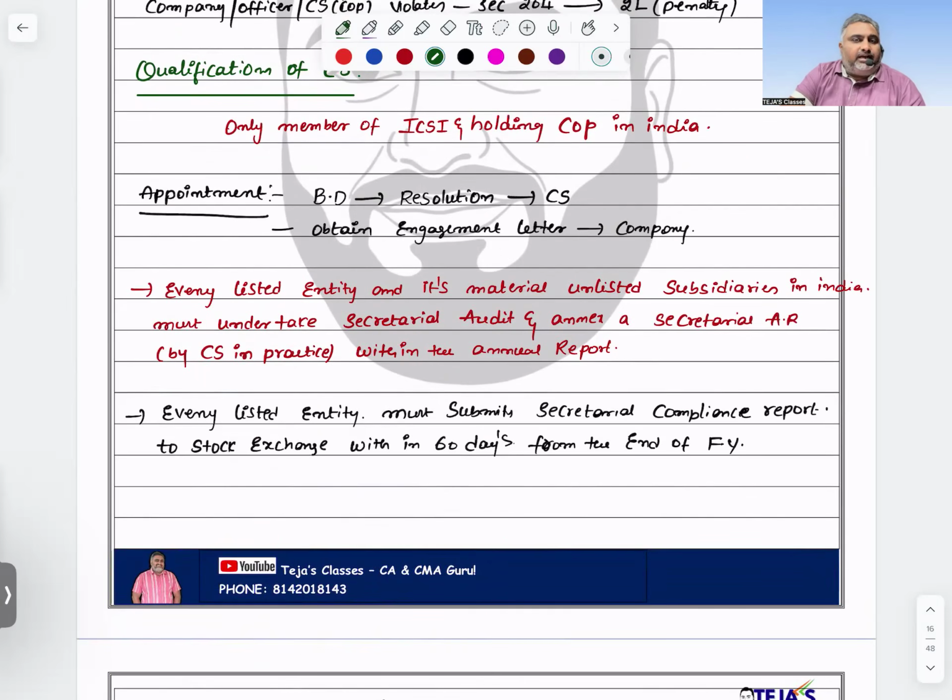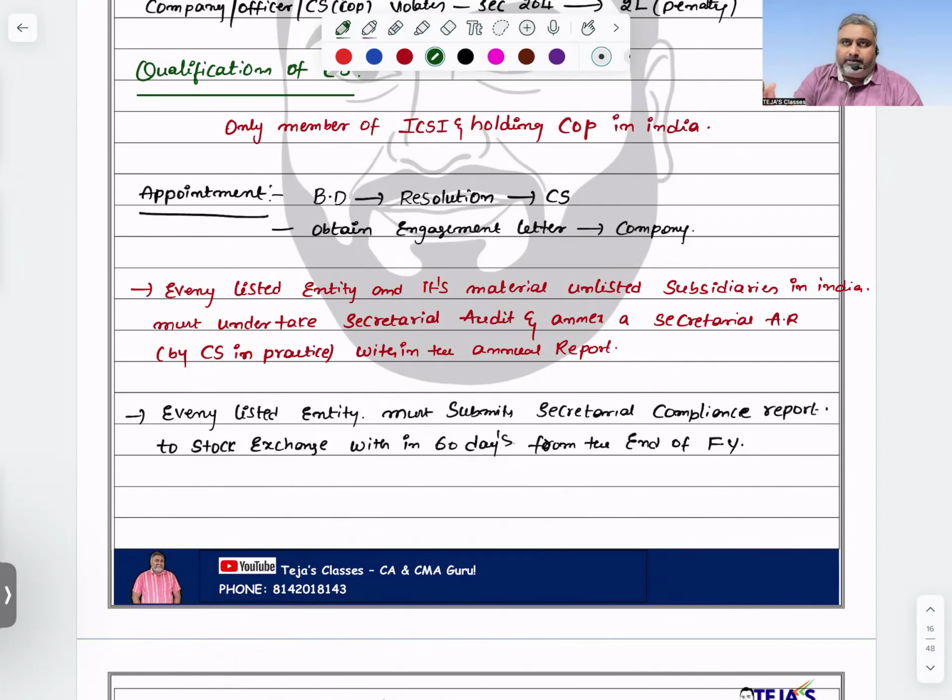Next, every listed entity must submit a secretarial compliance audit report to whom? Stock exchange. Within how many days? 60 days from the end of the financial year. We never say this point with the company auditor point of view or cost auditor point of view. Only company secretary point of view.